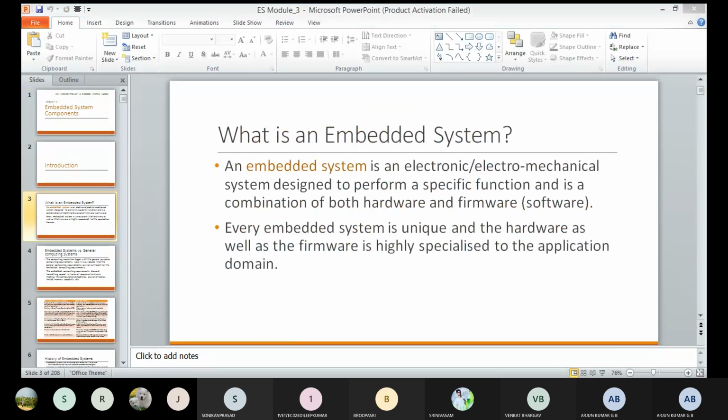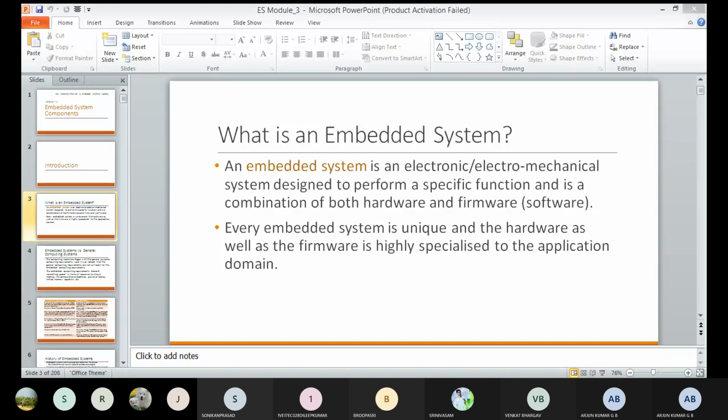Suppose you take the example of an agri-robot. If you have to build an agri-robot, these three major components will be there: hardware, software, and mechanical components. Hardware components means sensors and actuators. Software components means programming knowledge. Mechanical components, based on the controlling program, do some cultivation or spraying. I'm giving this example for agri-robots.